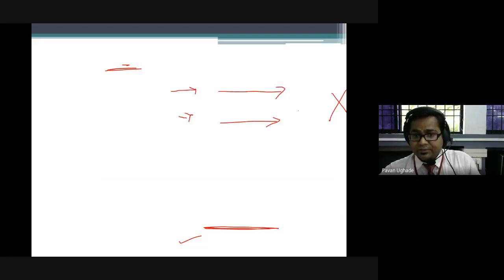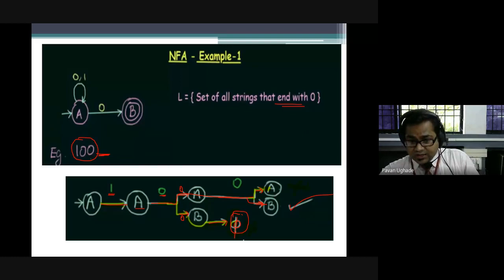In the previous example we discussed, there are three different states where your string is finally going to be processed. Afterwards there is nothing left. So A, B and 5. Out of these, B is your final state, so I will say this string is accepted.